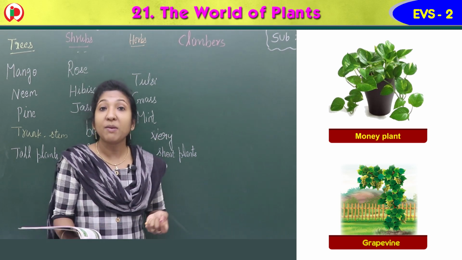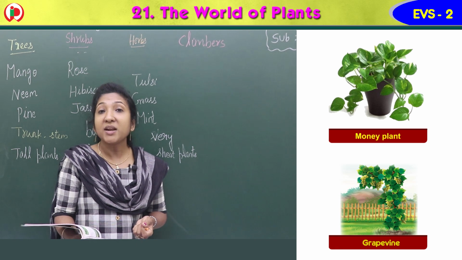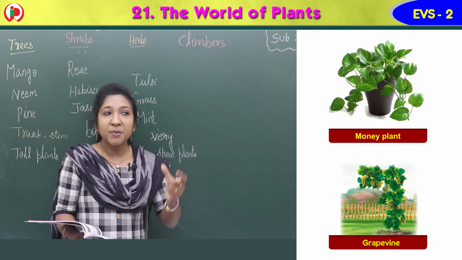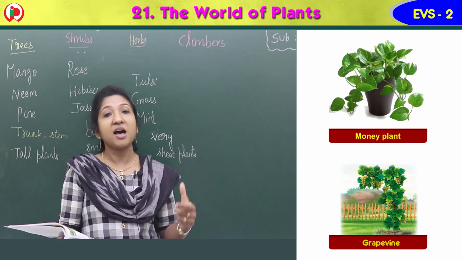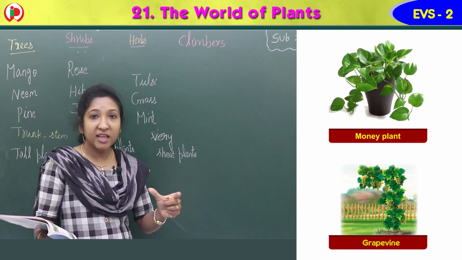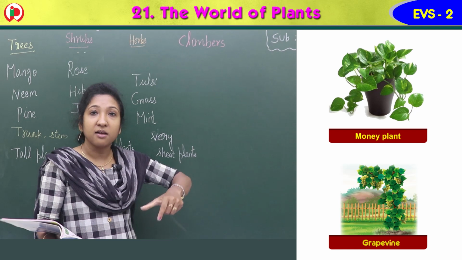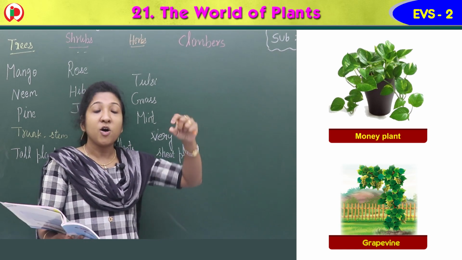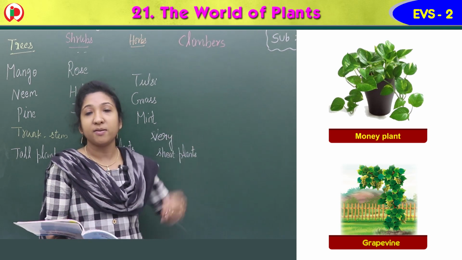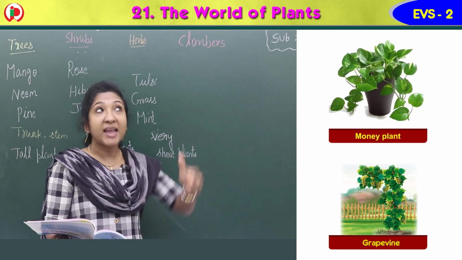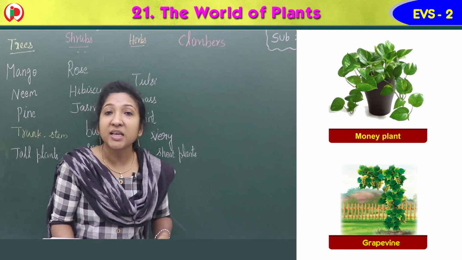Money plant. You know the money plant? People keep this plant in front of their house or inside the house, in a pot, and they give some stick or some rope, or keep it beside the wall so that it grows along the wall. It gets support to stand straight.